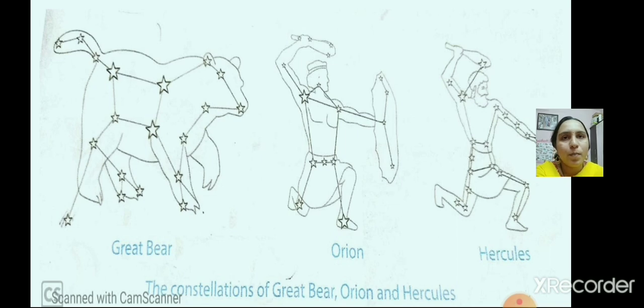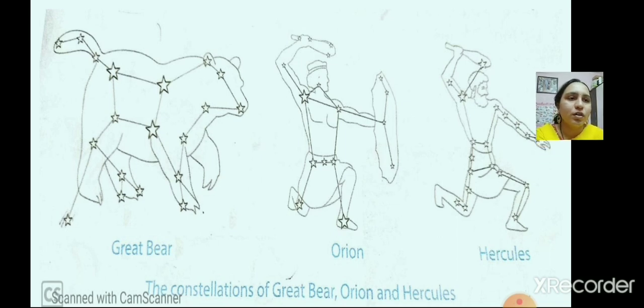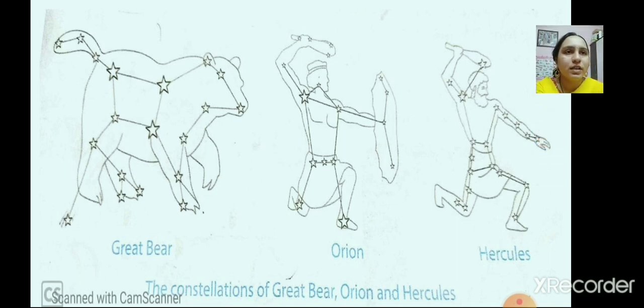Next, when you connect the stars, you will see the shape of a hunter, called Orion. Then you can see the next pattern, which is called Hercules.